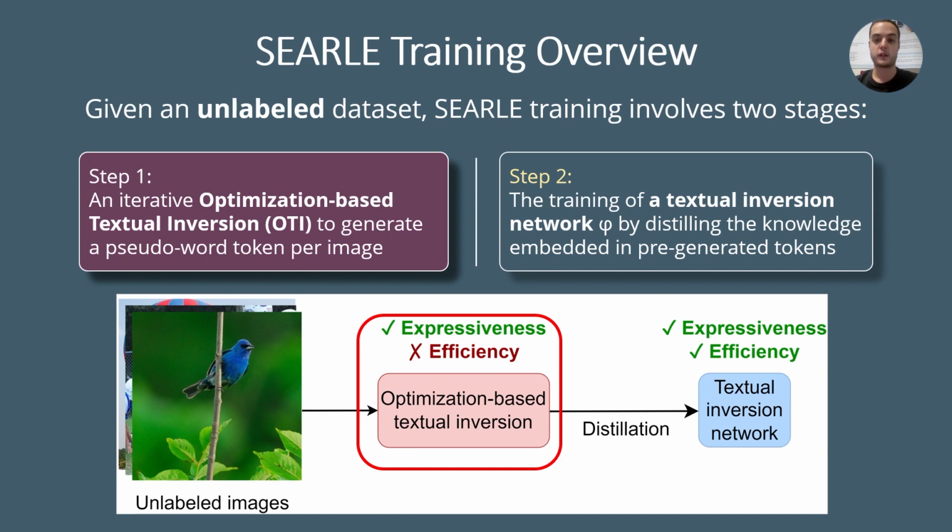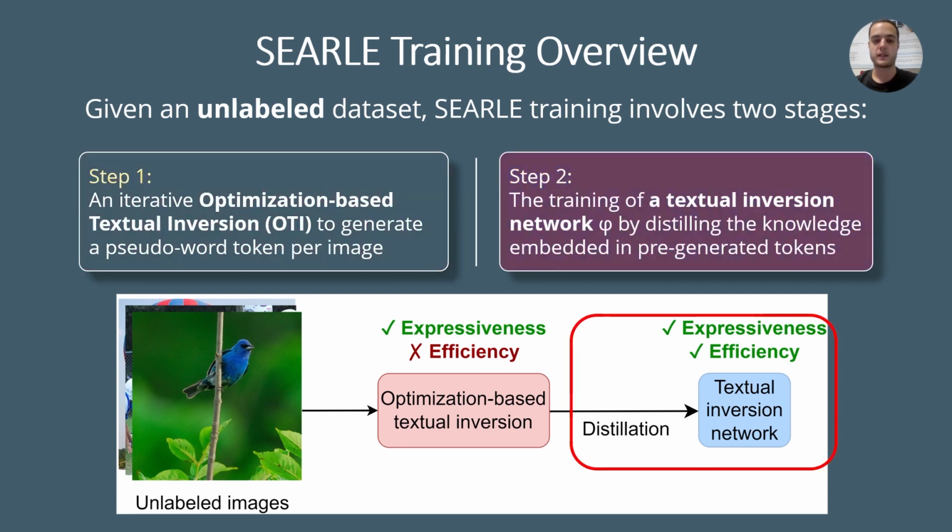This technique is proven to be effective, but given that it is performed in an iterative way, it is too slow to be used at inference time. Therefore, to retain the expressiveness while achieving a negligible inference time, we propose to train a textual inversion network by distilling the knowledge encapsulated in the pre-generated tokens. After training, we obtain a lightweight network capable of performing textual inversion in a single forward pass.